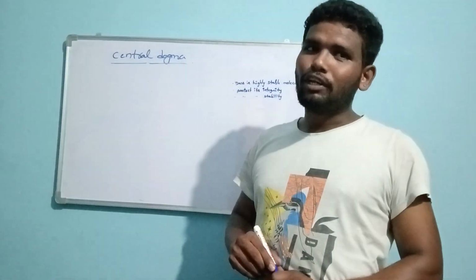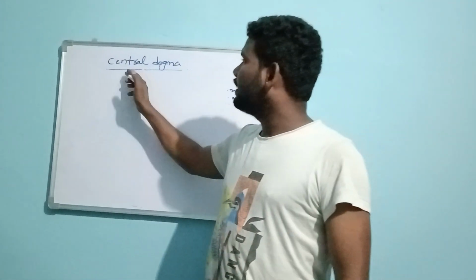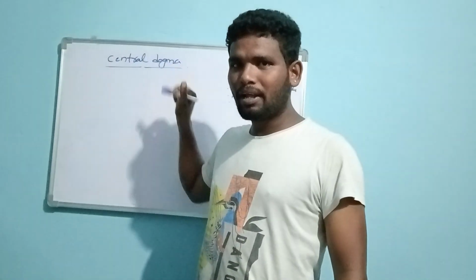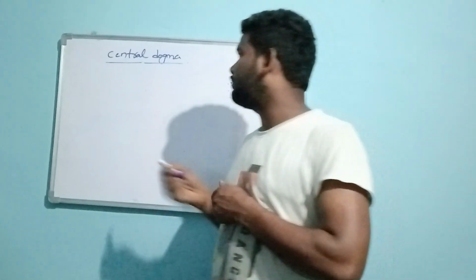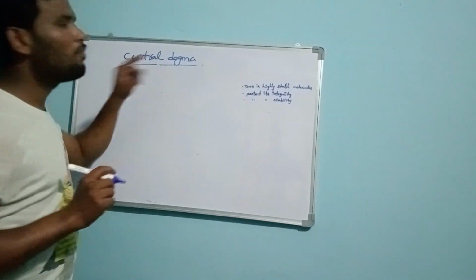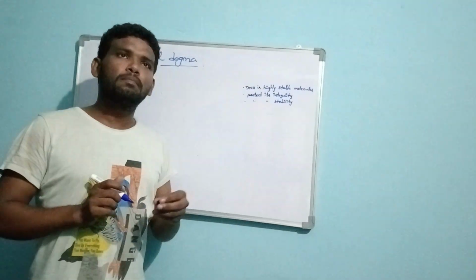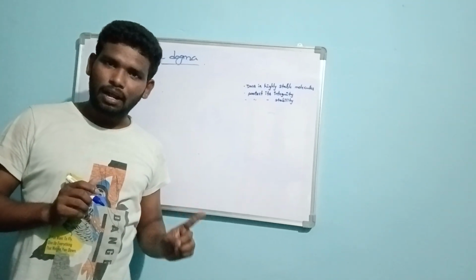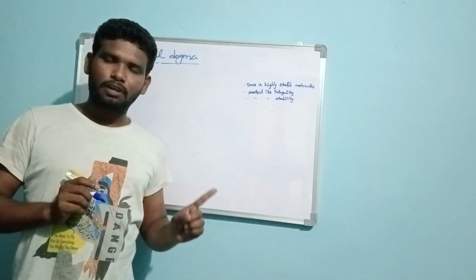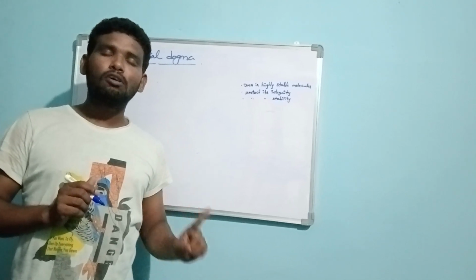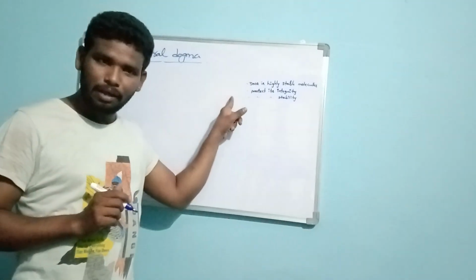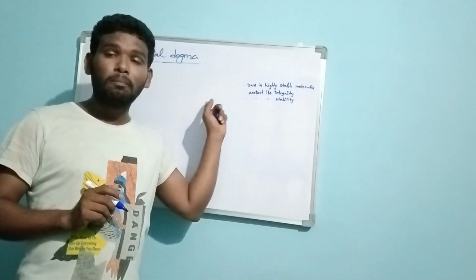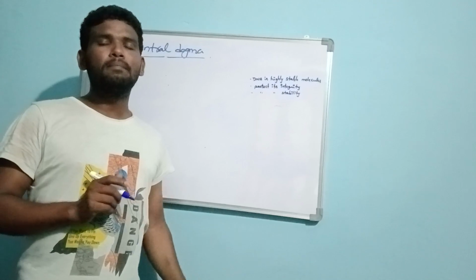So first of all, we need to understand what the central dogma of molecular biology, or central dogma of molecular life, is. It means the processes of transcription, translation, and reverse transcription.